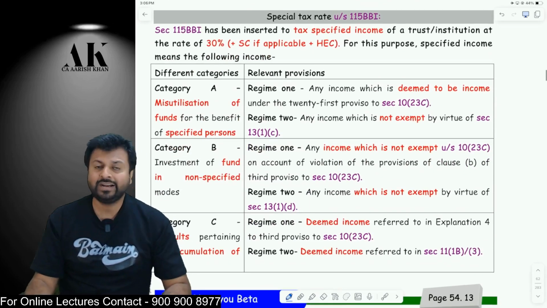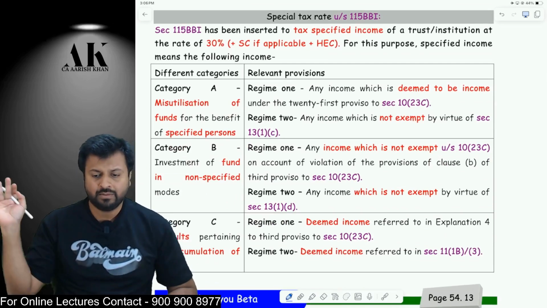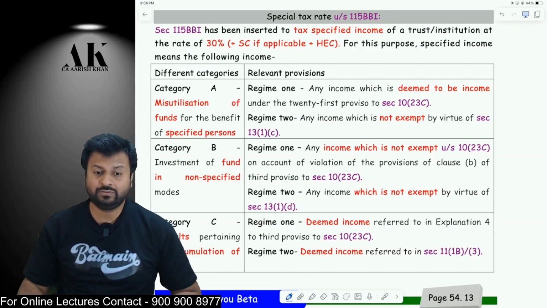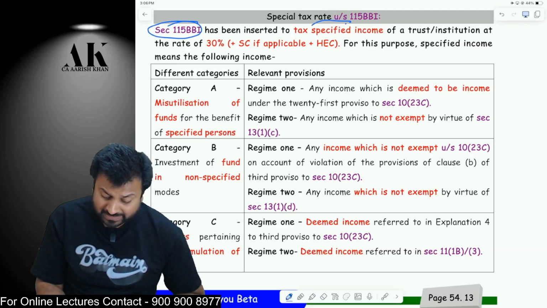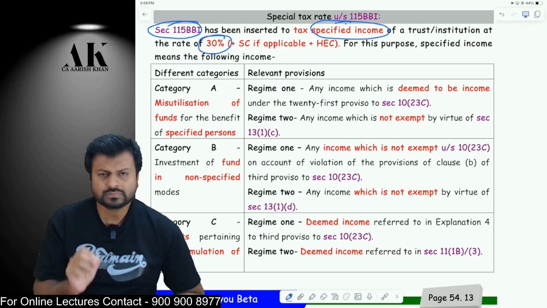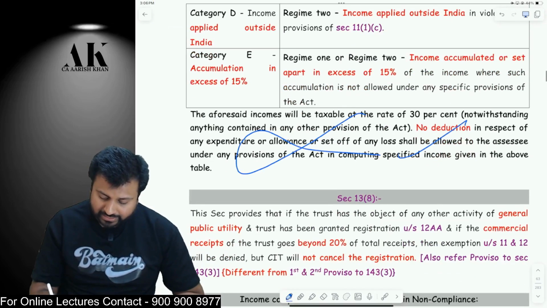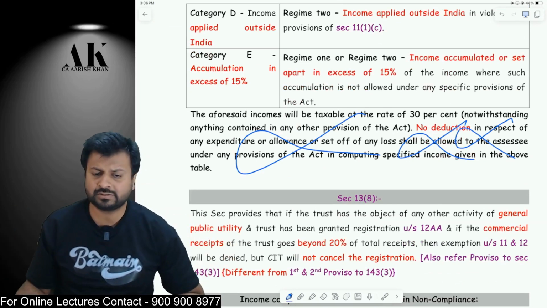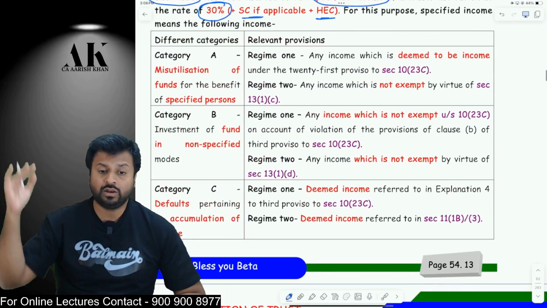Then one special rate has been brought by the Finance Act 2021 or 22. I don't remember the year exactly, but it was one of the two recent financial years. That is section 115BBI. What is this section, sir? In this section, if you earn certain specified income, then you will be liable for 30% tax, surcharge if applicable, and cess, and you are not going to get deduction of any expenses, allowances, or set off of loss. Nothing will be allowed against this particular income. It will be directly taxable at 30%, just the way lottery income is charged.